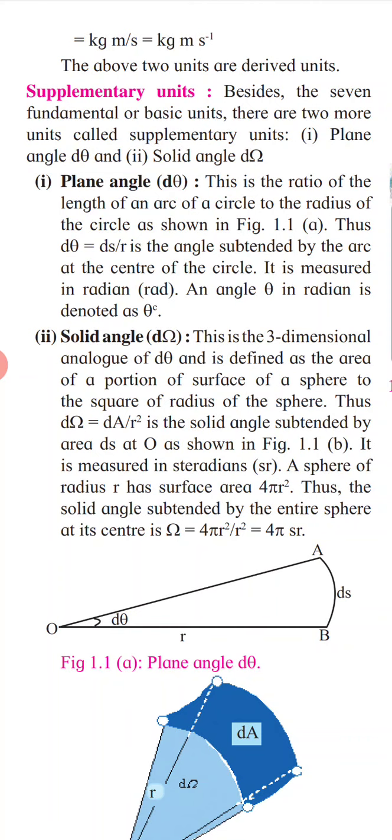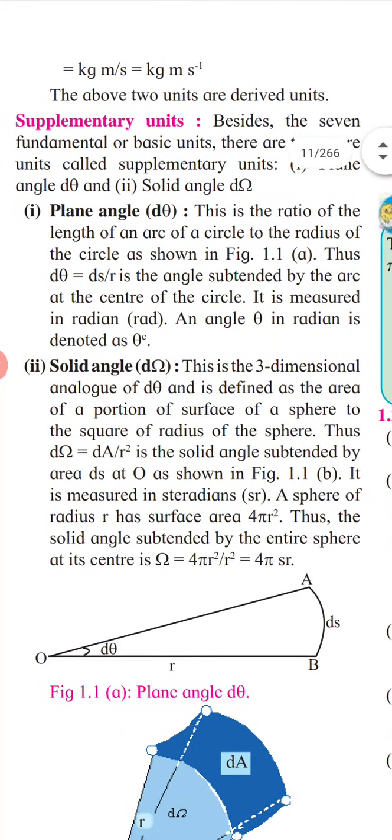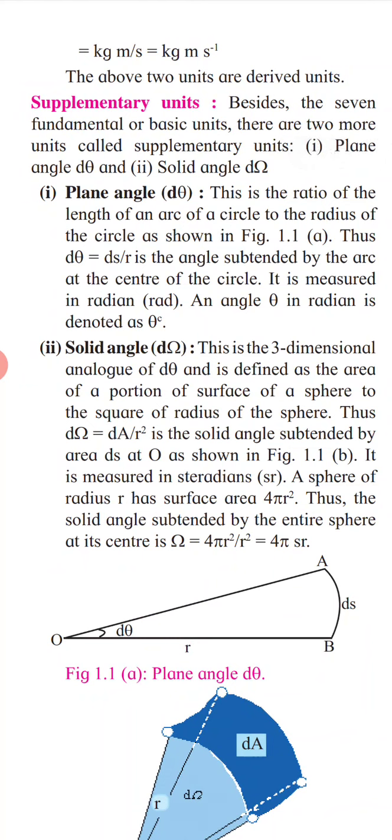So what is its shortcut formula? Angle is nothing but arc length upon radius. Here arc length is ds, and radius is r, so ds upon r is the angle subtended by the arc at the center of the circle, and it is measured in radian.